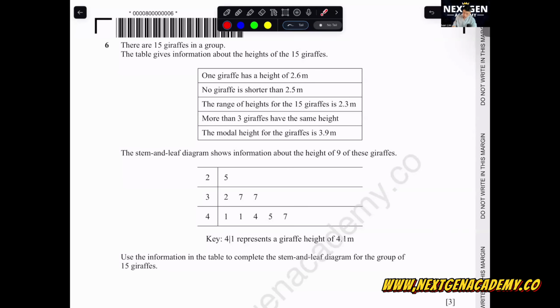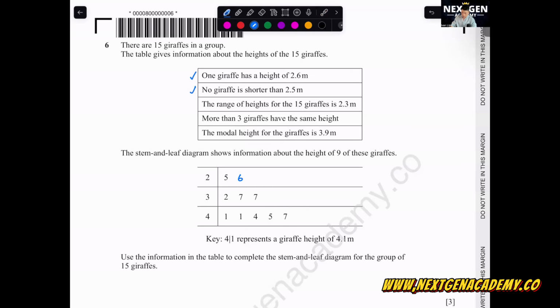Let's read here first. One giraffe has a height of 2.6 meters. All of you know how to read this? They say 4|1 represents a giraffe height of 4.1 meters. Do we have this? Not given to us, right? So we write down here 6. We just write the 6 here first. Maybe there are more, we don't know, but we just write it down first. So this one, done. No giraffe is shorter than 2.5 meters, so this one is the smallest one. Nothing smaller than here.